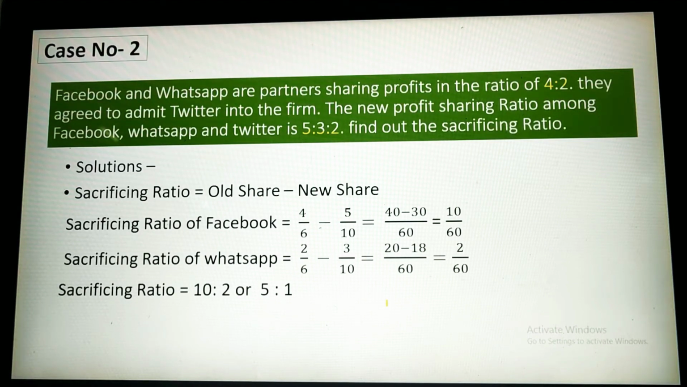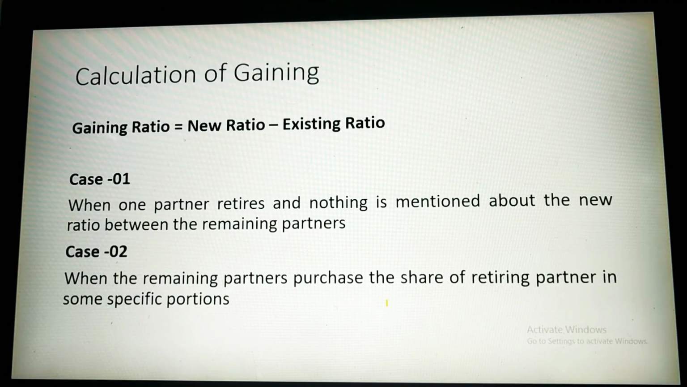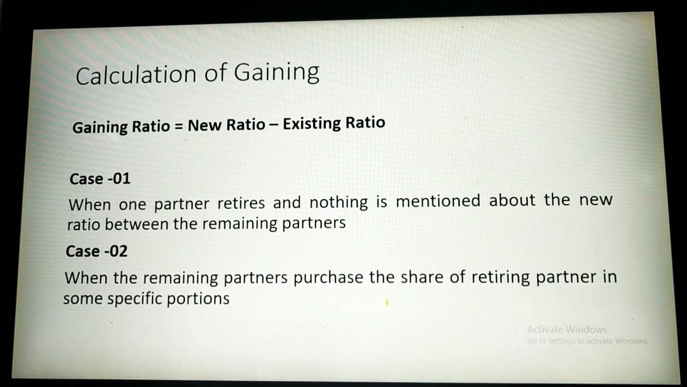Now let's go to the calculation of gaining ratio. Let me tell you one thing: when does this ratio need to be calculated? This ratio is calculated when a partner retires from the firm, and in the absence of an agreement after retirement of a partner, the remaining partners are assumed to continue to share profit in the ratio which existed between them before the retirement of the partner.